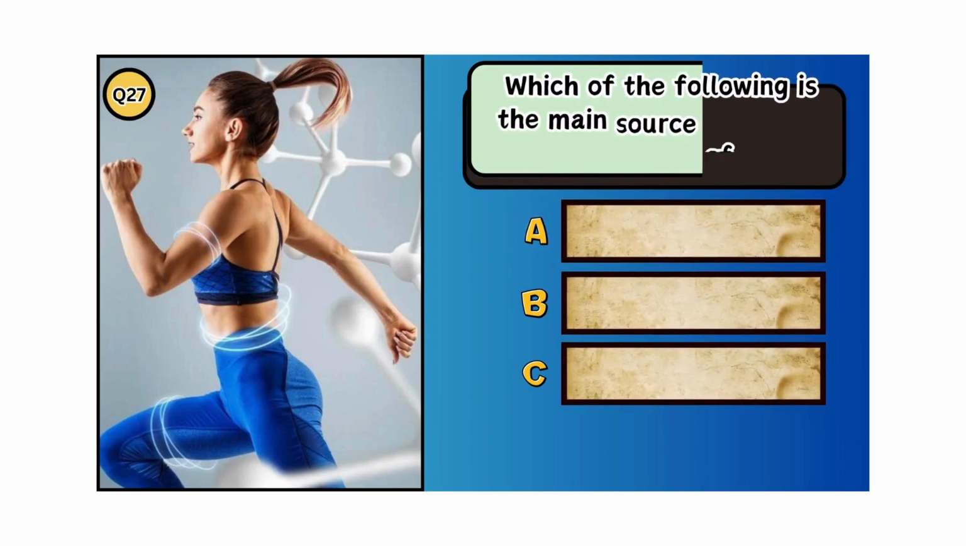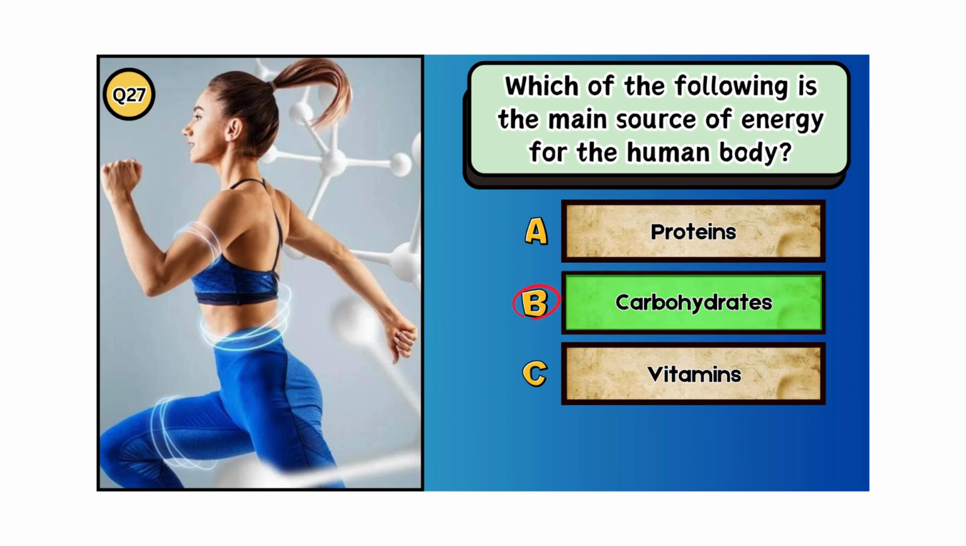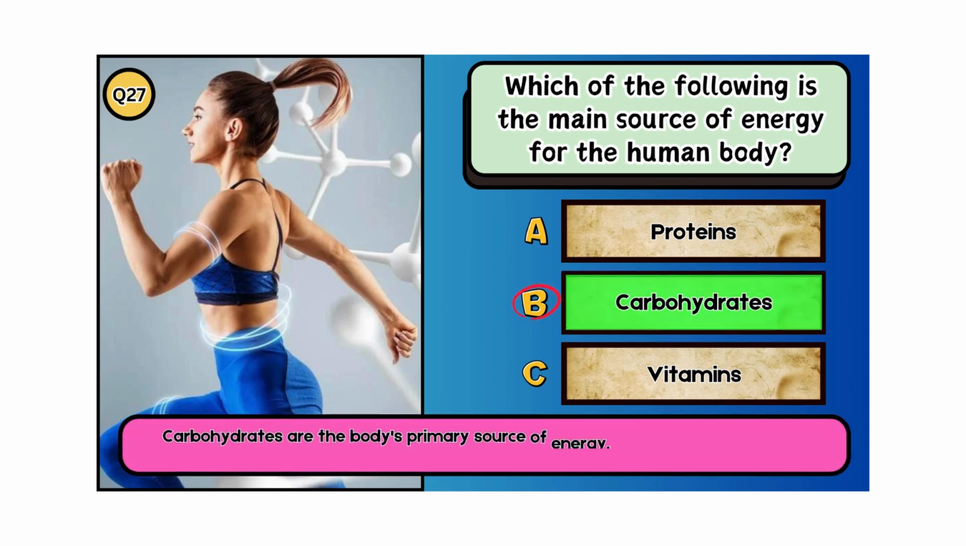Which of the following is the main source of energy for the human body? A. Proteins. B. Carbohydrates. C. Vitamins. The answer is B. Carbohydrates. Carbohydrates are the body's primary source of energy. They are broken down into glucose, which is used to fuel cellular activities.